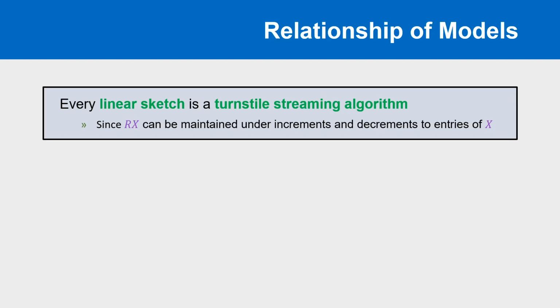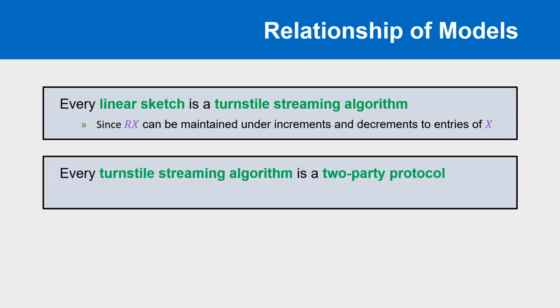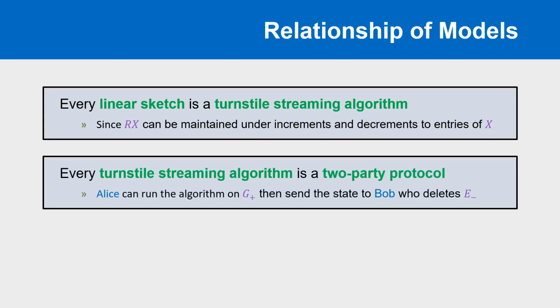Similarly, every turnstile streaming algorithm is also a two-party communication protocol. If we simply view the edges of G+ as the first half of a stream consisting only of insertions, and E- as the second half of a stream consisting only of deletions, then it becomes clear that Alice can begin running the algorithm on her half, then pass the algorithm state to Bob as her single message, allowing Bob to finish running the algorithm. The message size is then exactly the algorithm space cost.